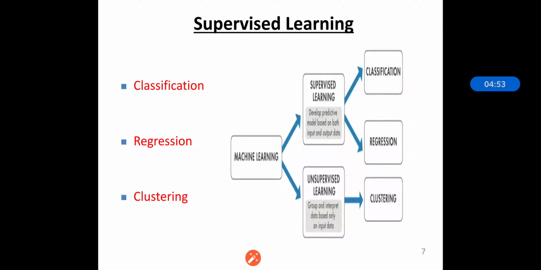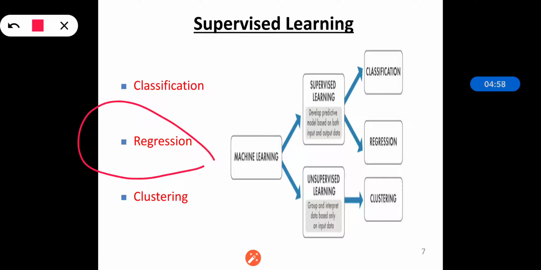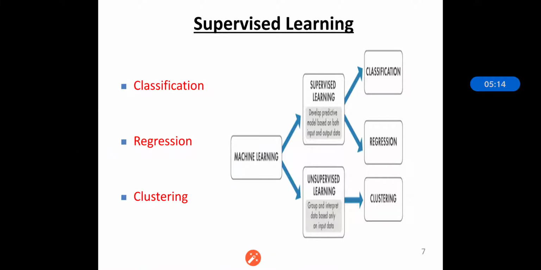Then the second is regression. Regression problems are those where the output variables are set as real numbers. When the output variables are real numbers, then we say it is a regression problem.